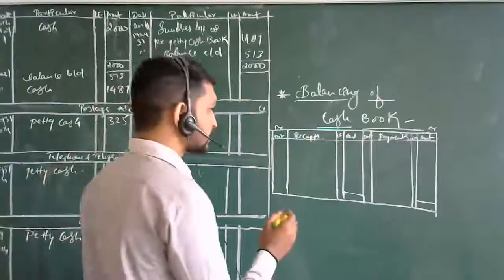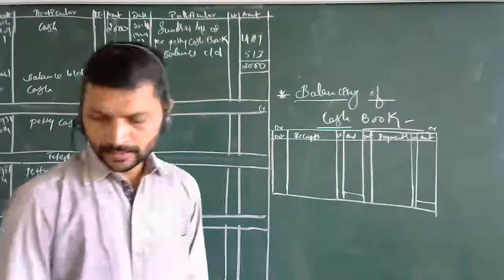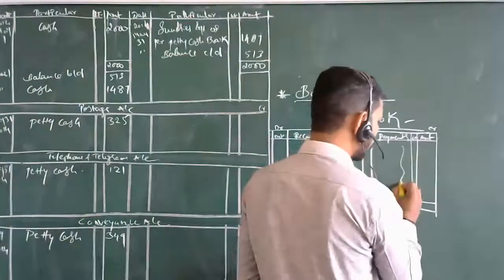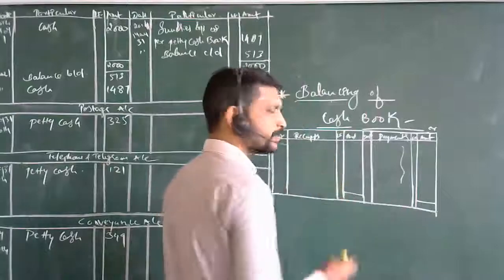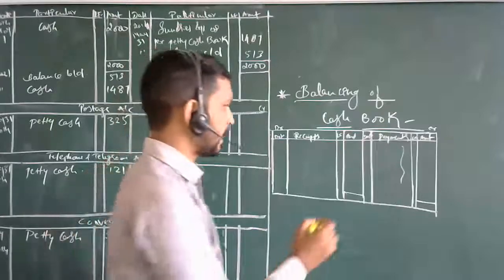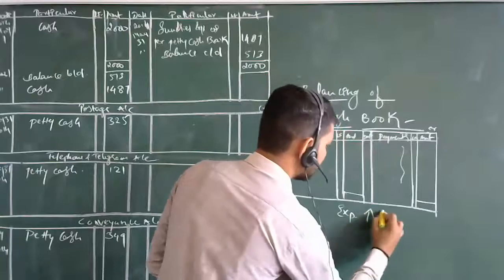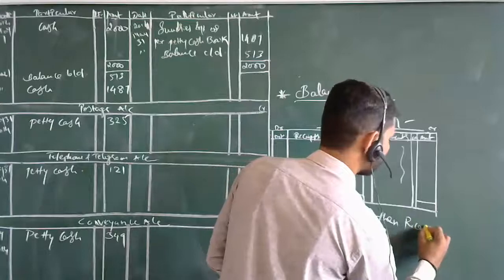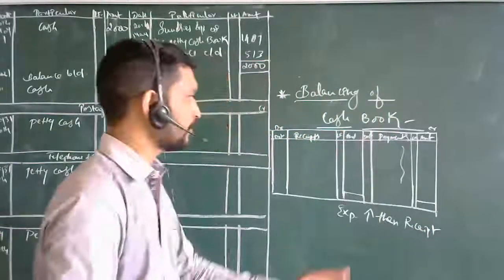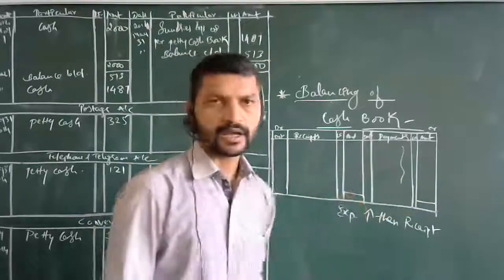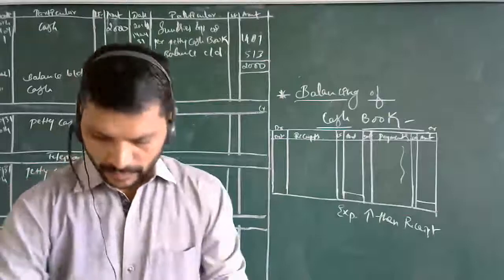It means the expenses you make will not exceed the receipt amount. That is one point you have to remember over here.